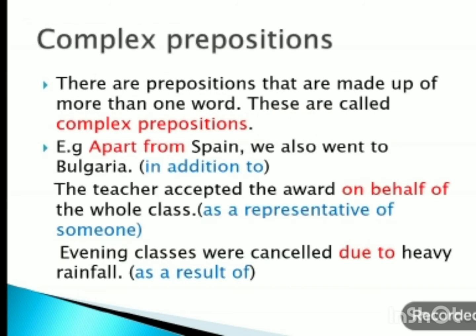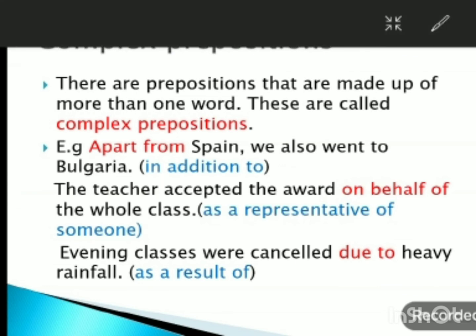Next, come to complex prepositions. Complex prepositions are prepositions that are made up of more than one word. So these are called complex prepositions.